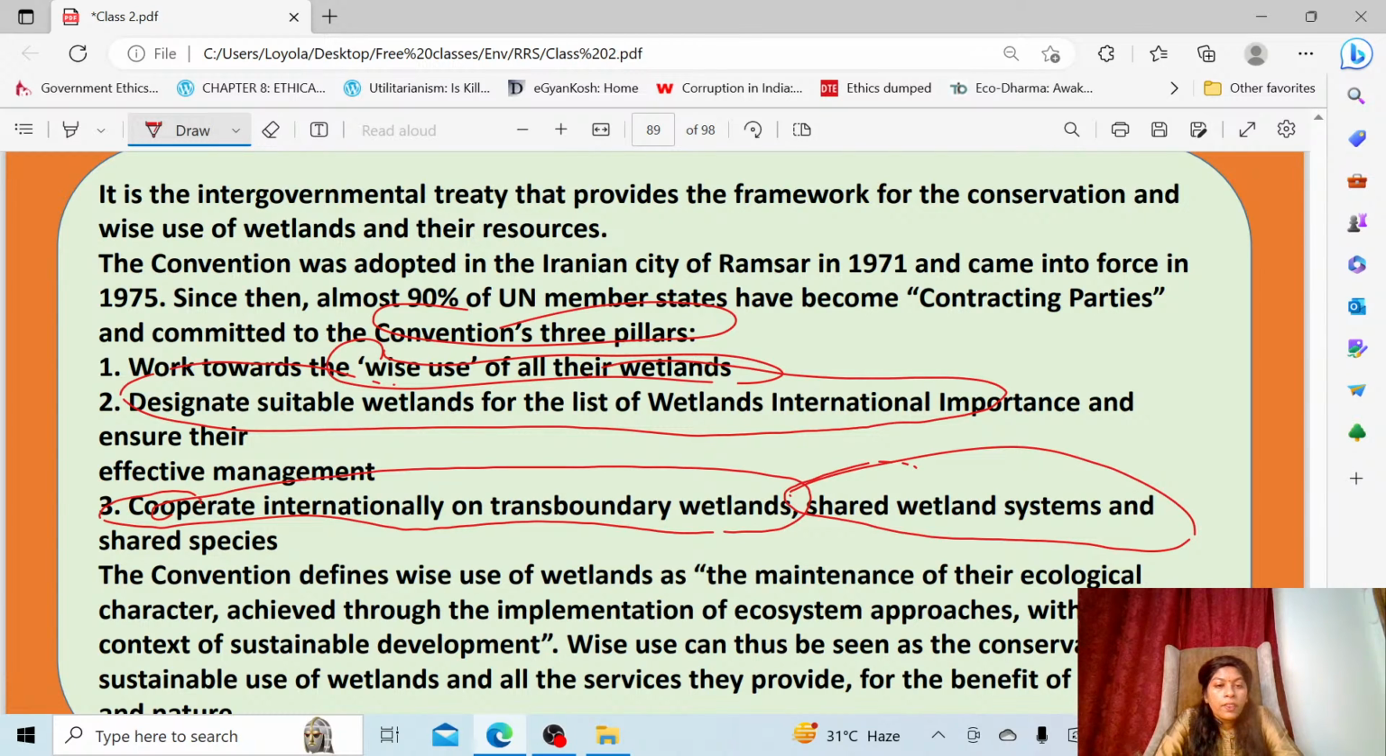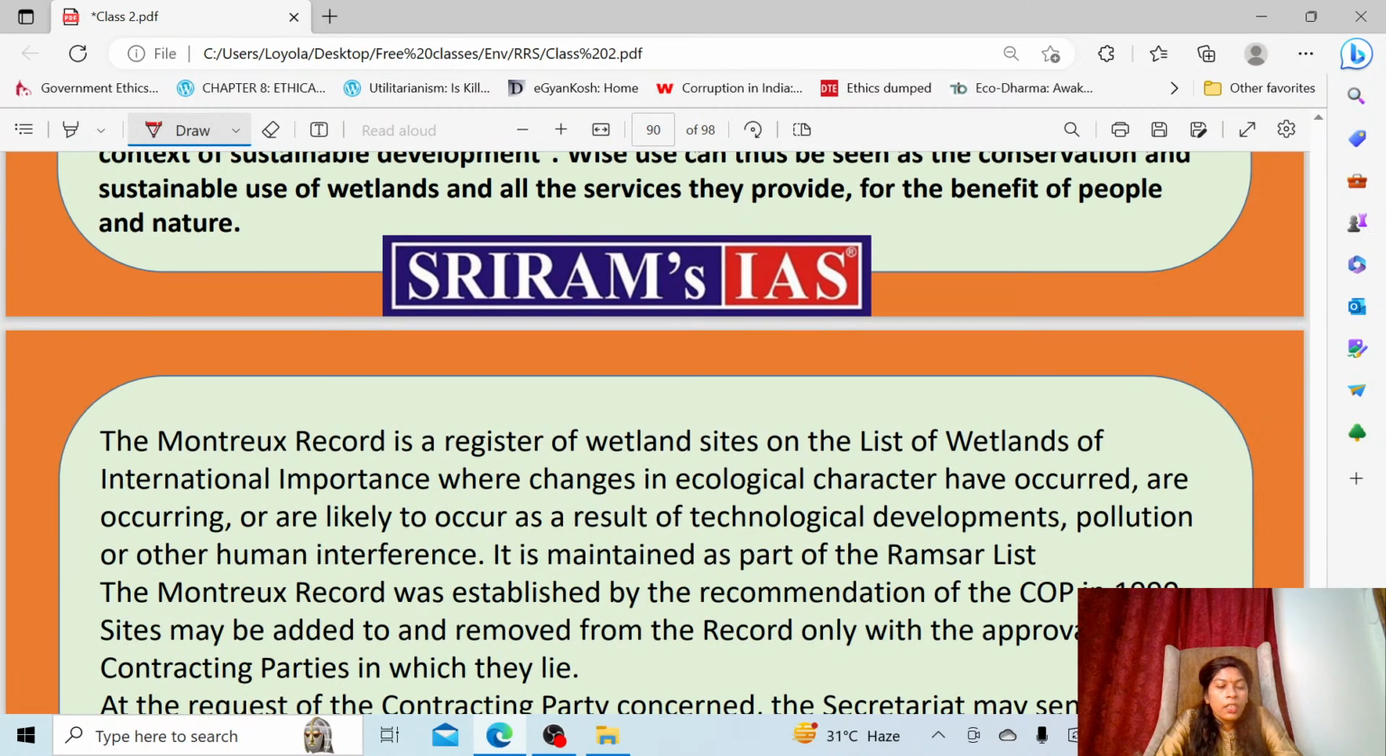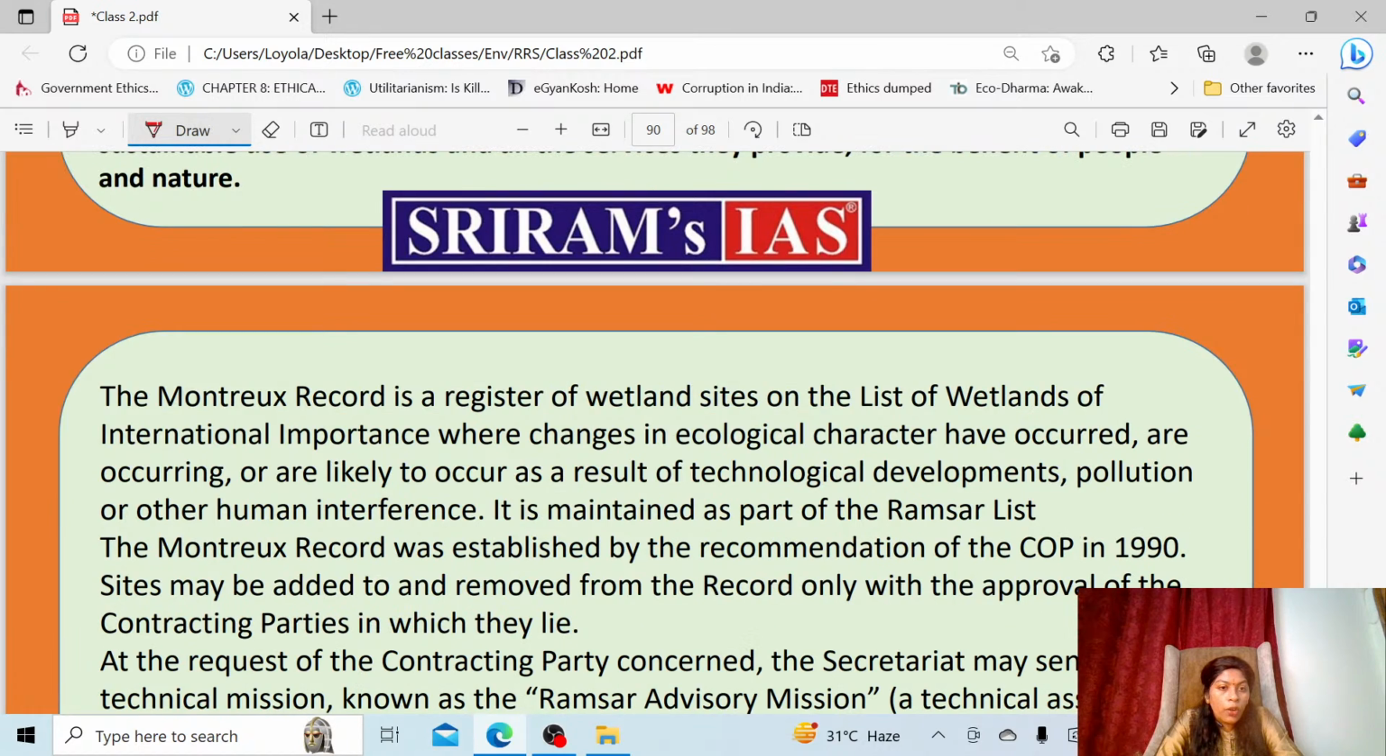Then see this, the Montreux Record. This is another name which you have to know under this convention, because the Montreux Record is simply a register only.